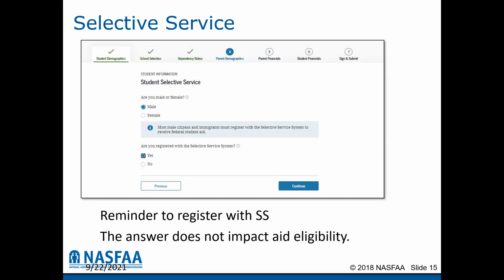If the student is 18 and has not registered with selective service, you can click no to the question, are you registered with selective service? And you can allow the FAFSA application to send an application to selective service to register the student. Either way, all males should make sure that they comply with this requirement upon their 18th birthday. So even though it is not a requirement for financial aid purposes anymore, it is in the state of Ohio a requirement on the registration side at public universities. So students do need to make sure that they comply with the selective service requirement.